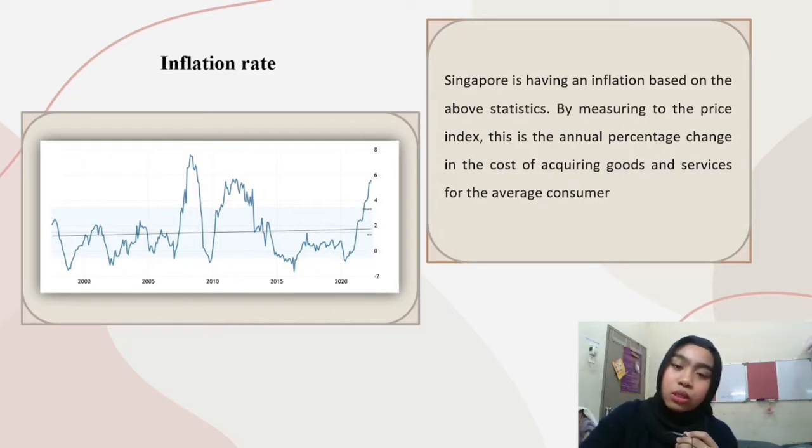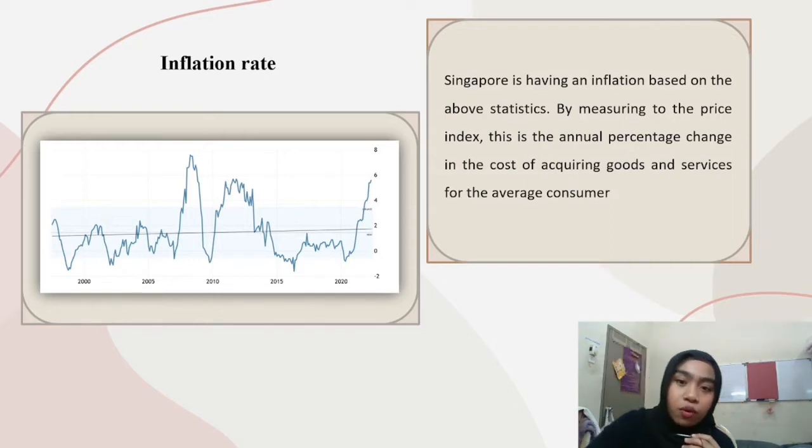So moving on to the year 2012 until 2013, there was an increase of 2.4%. As for the year 2011 until 2012, the inflation rate decreased to 4.6%. Singapore's inflation rate for the year 2010 until 2011 was 5.2%. And as for the year 2009 until 2010, the inflation rate was 2.8%. And 0.6% was for the year 2008 until 2009.